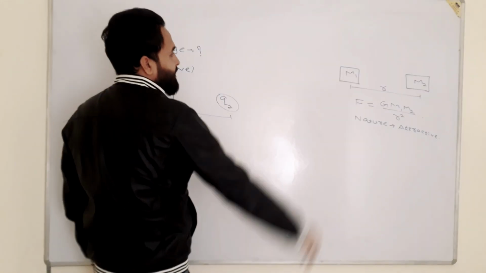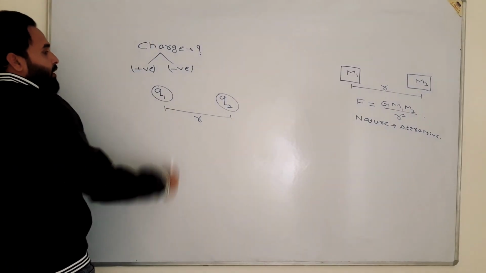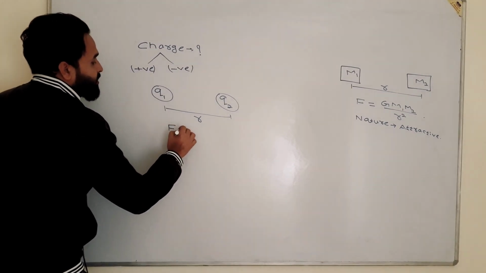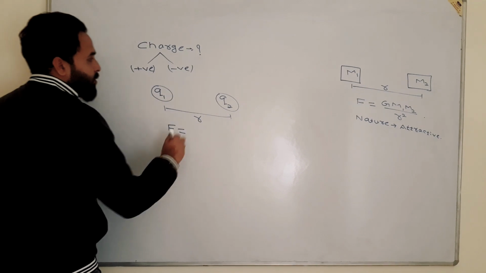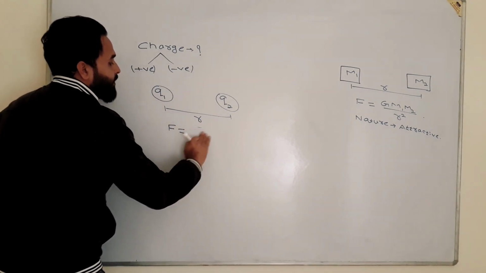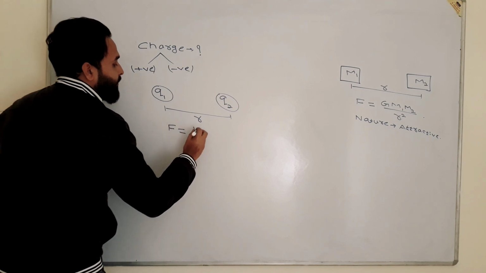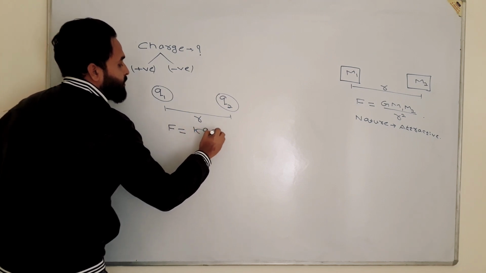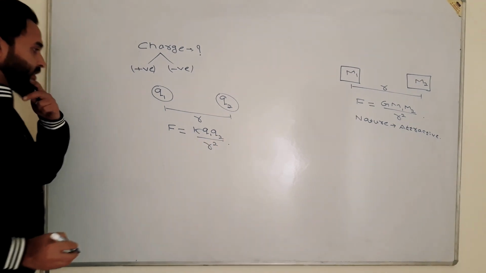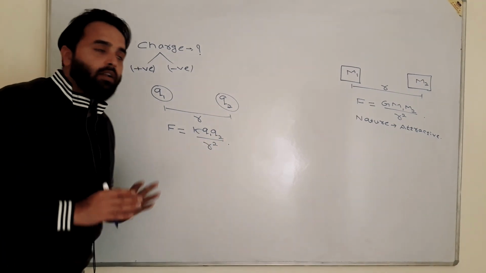Same like this, two masses are separated by a distance r. Here two charges are separated by a distance r. The force of attraction or repulsion, anything can be possible, is k q1 q2 upon r square.